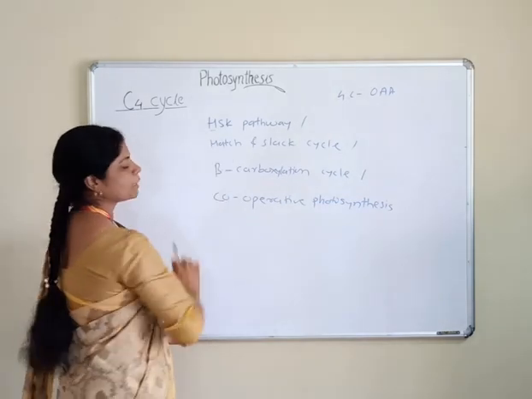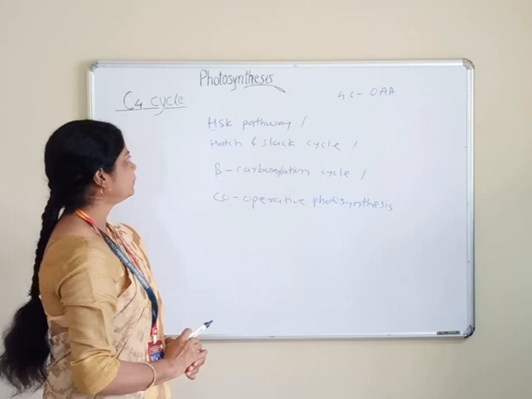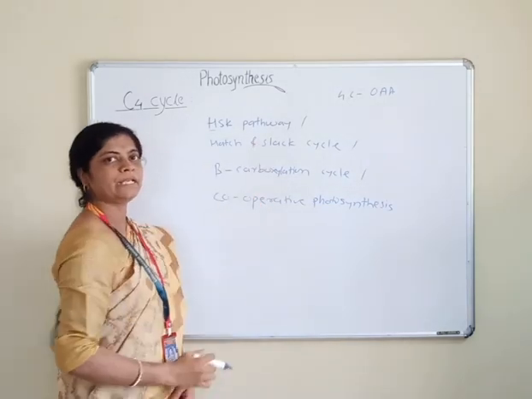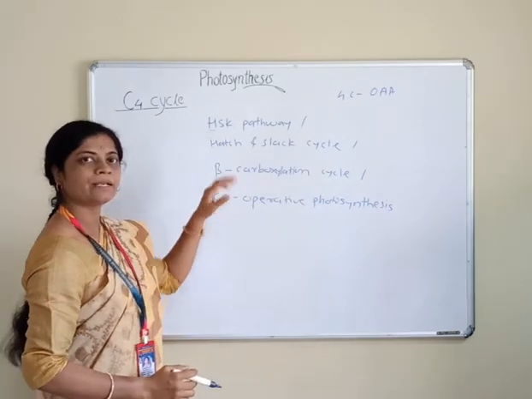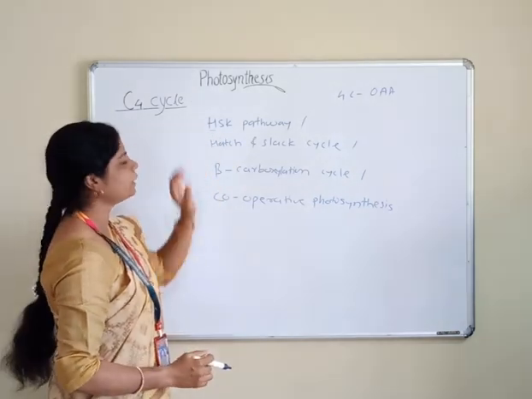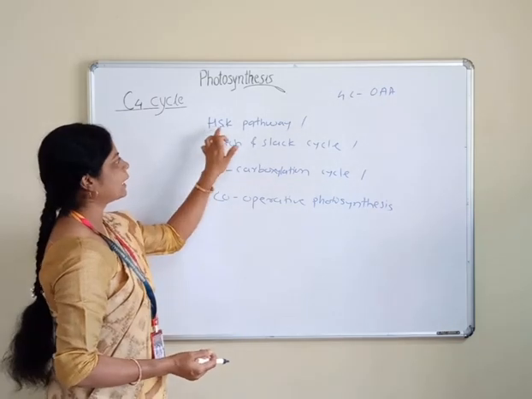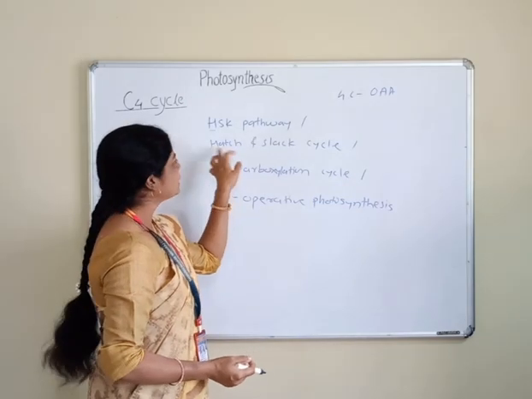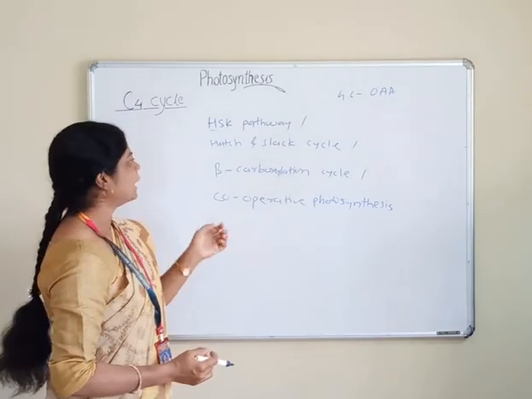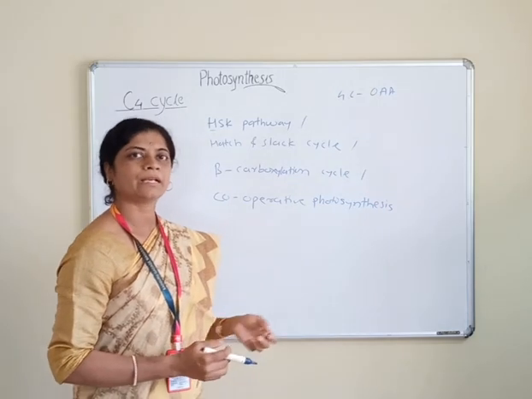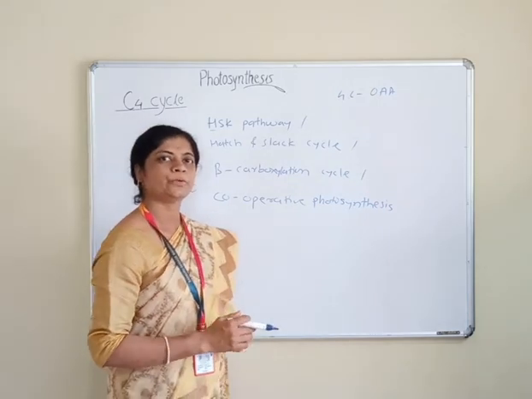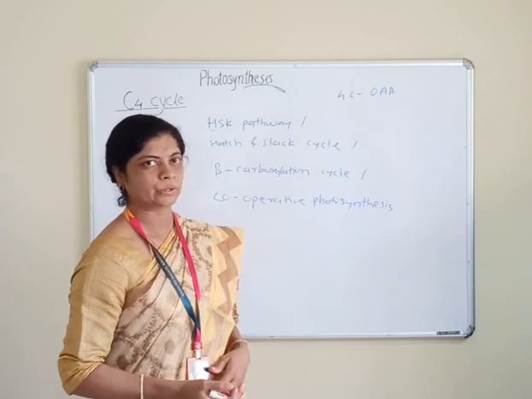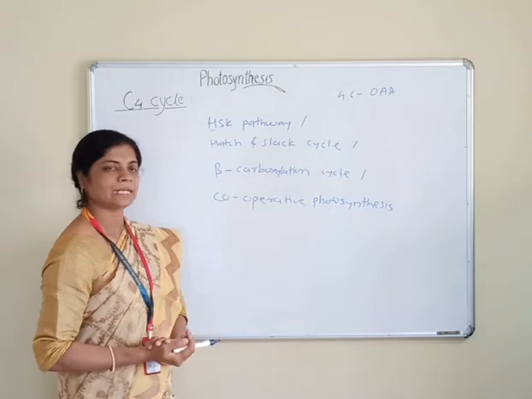Why is it called the HSK pathway? Initial work on this pathway was done by Kortschak, and after that Hatch and Slack confirmed the pathway, hence it is called the HSK pathway: Hatch, Slack and Kortschak. In 1967, Hatch and Slack studied this cycle again and suggested that CO2 incorporation occurs in the mesophyll chloroplast and bundle sheath chloroplast. Hence it is called the Hatch and Slack cycle.